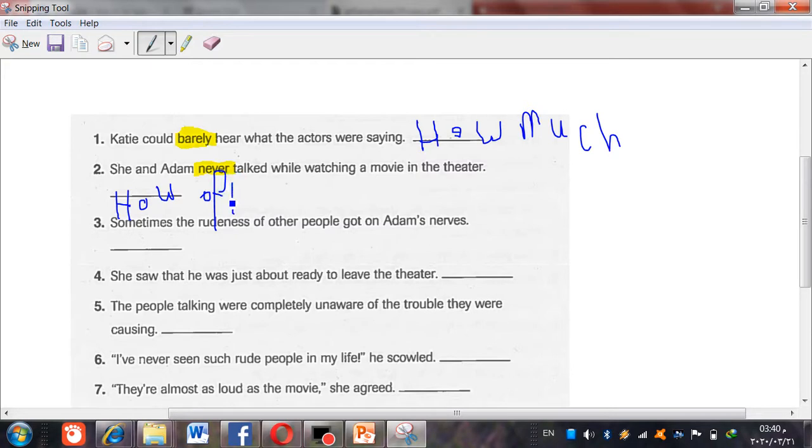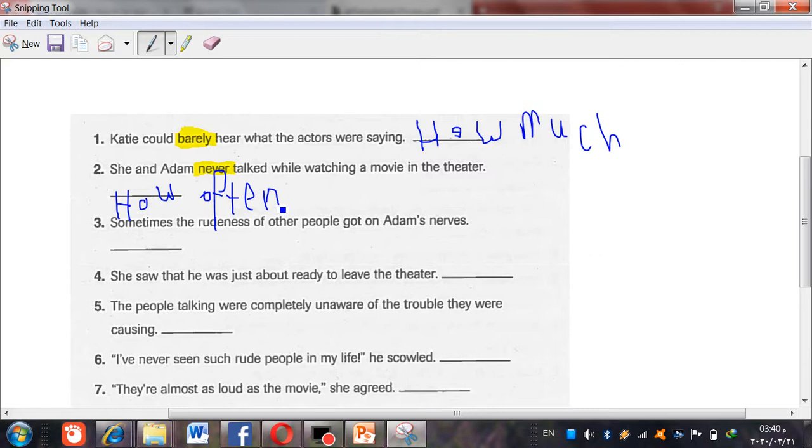I know I'm taking too long to write, but I'm writing with the mouse, so please bear with me. Sometimes the rudeness of other people got on Adam's nerves. Here, got on Adam's nerves means made him angry.